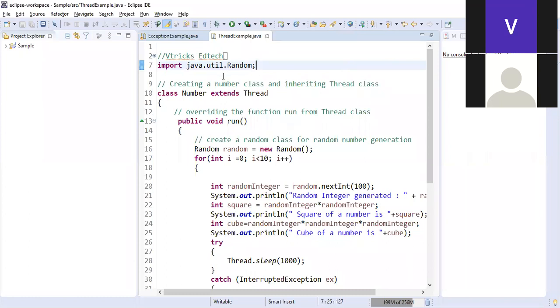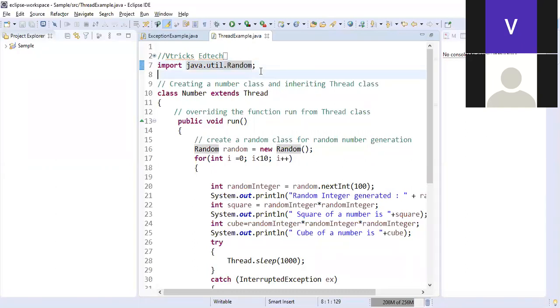First thing what I'm doing here is, I'm importing the package called java.util.random. The import is the command to import a package in Java. I'm importing the package called random. Few people have written something like this, dot star. You can write dot star also, or specifically you can write dot random. Not a problem. I'll tell you why I'm using this particular package.